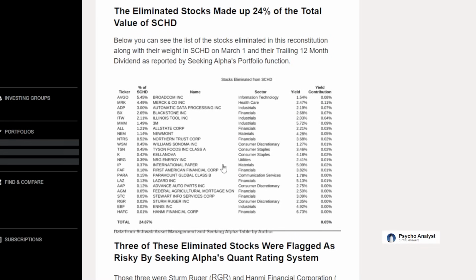We have NRG Energy. We have International Paper, First American Financial, Paramount Global, Lazard, Advanced Auto Parts, Federal Agricultural Mortgage. We have Stewart Information Services. We have Sturm Ruger. We have Ennis, and we have HomeStreet Financial. So this makes up 24% of the index of the ETF. This is a pretty massive turnover.